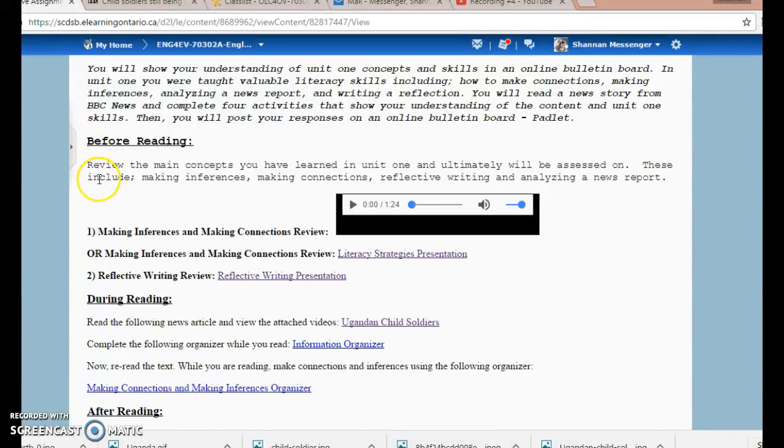Before reading. Before reading, you need to review making inferences and making connections, and then reflective writing skills. This little note here is just an audio of me talking about the 3 ways to make connections and the 3 ways to make inferences. If this audio is not good enough for you, then please review the Literacy Strategies presentation. In order to review reflective writing, you can look over the reflective writing presentation that you learned in the beginning of Unit 1.